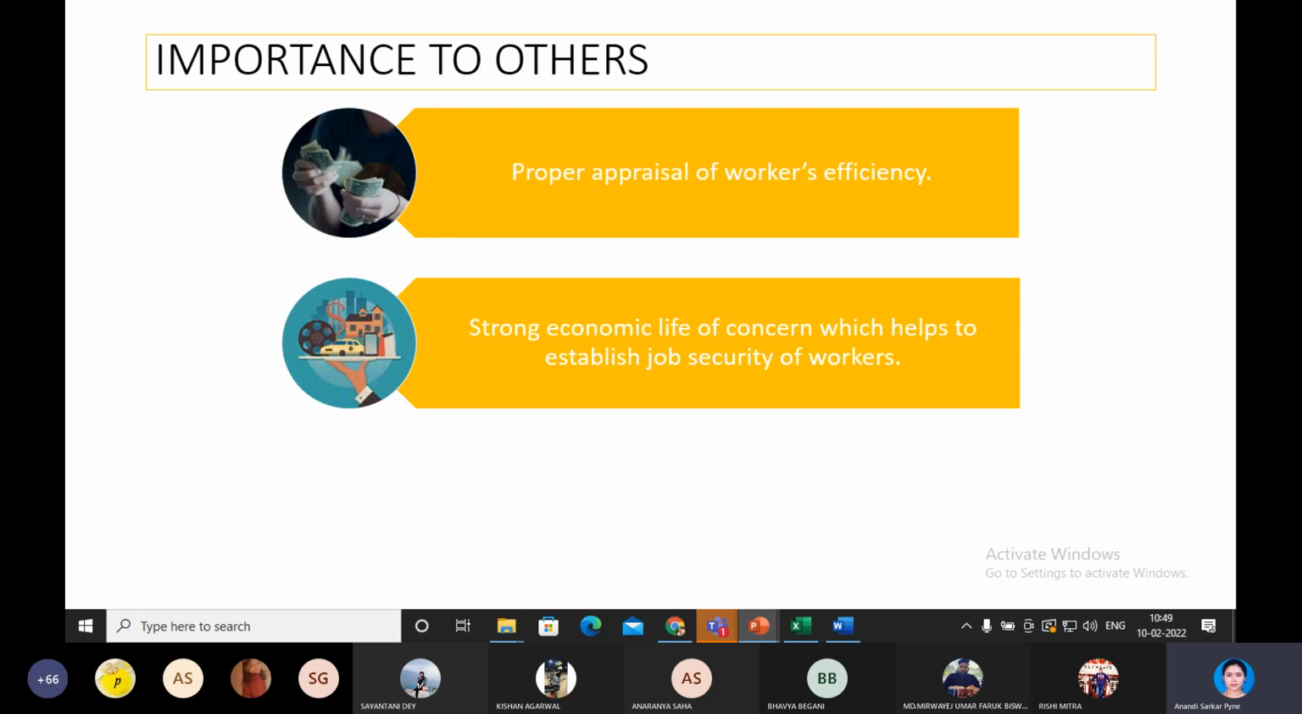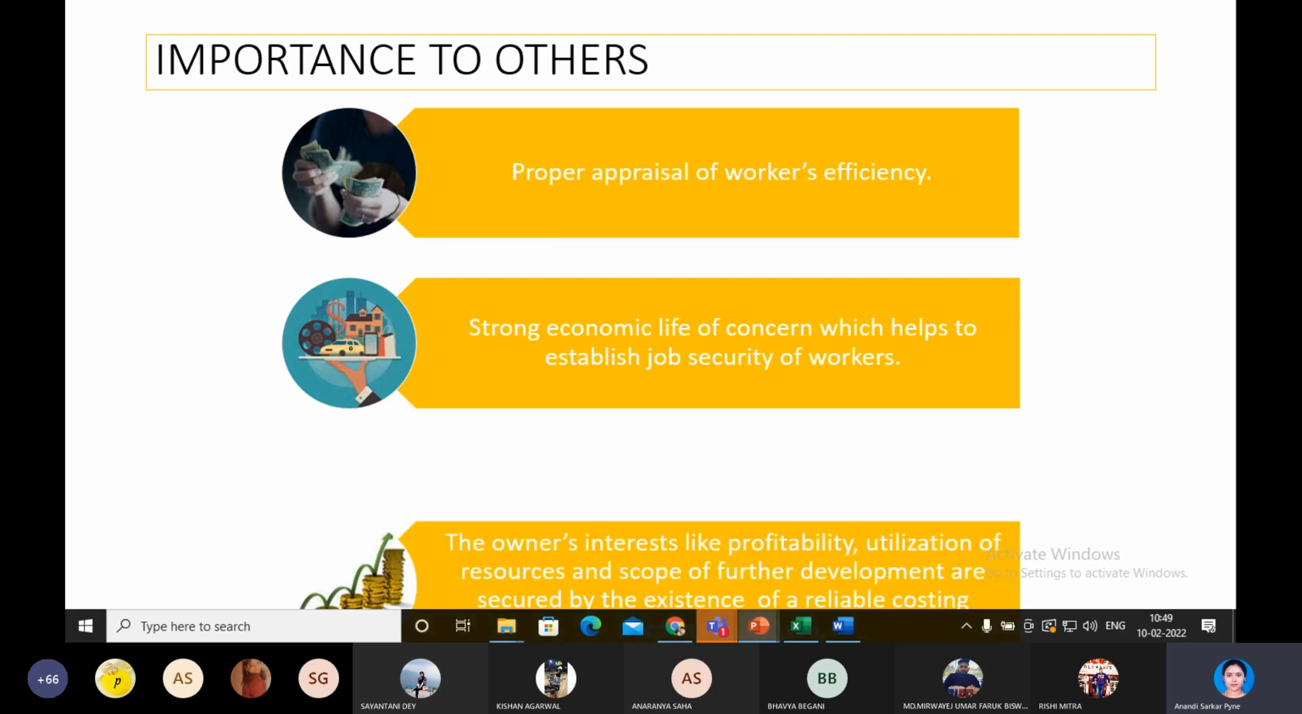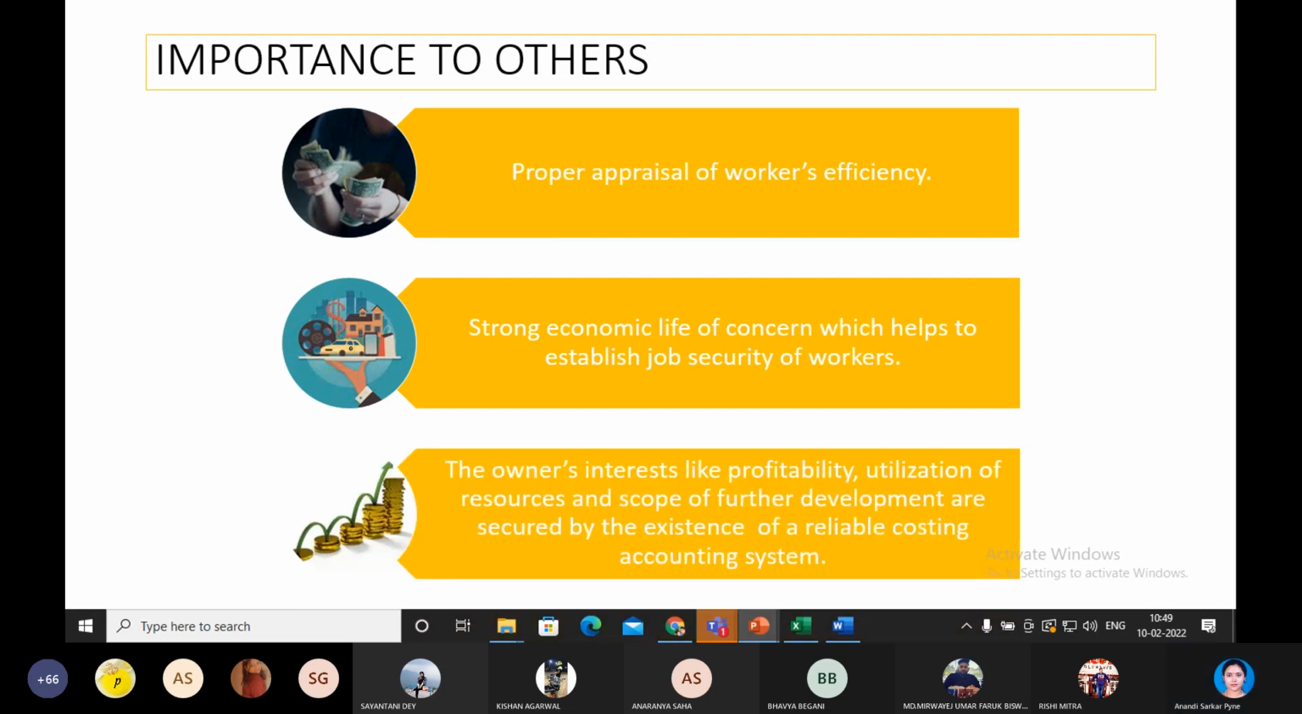So stronger economic life means the company will be sustaining more. As the company will be sustaining more, there will be more job security for the workers, for the employees. Third,